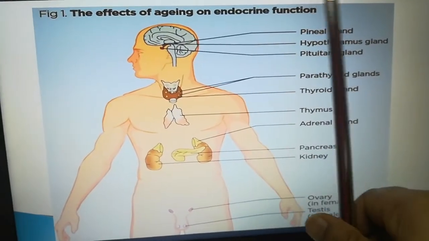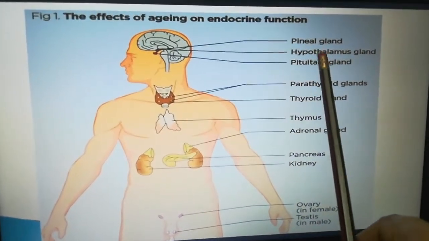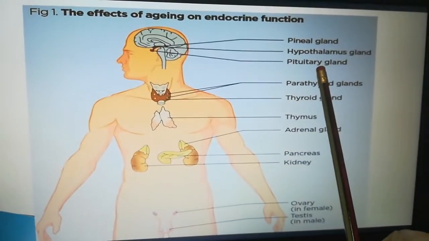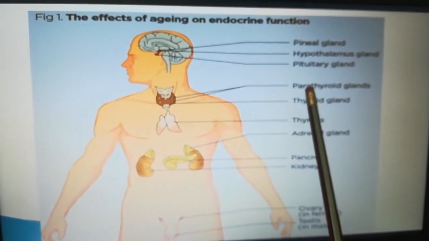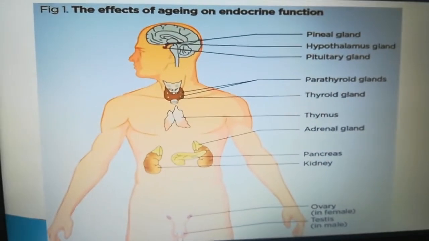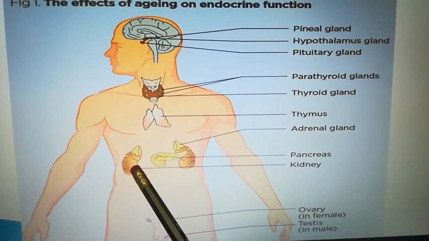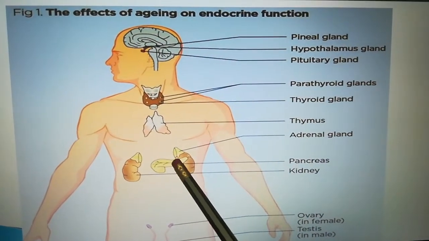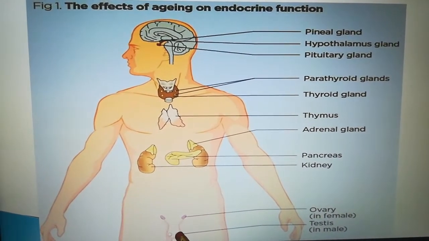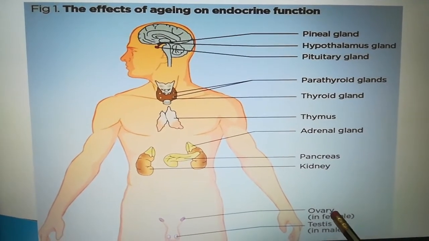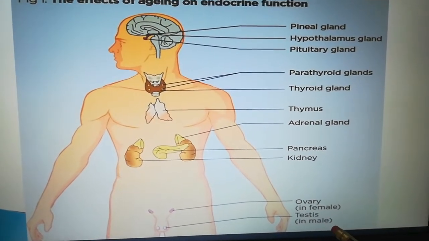See, this is the pineal gland. It is located in the brain. Hypothalamus gland, pituitary gland, parathyroid gland, thyroid gland, adrenal gland, kidney, pancreas, ovary in female, testes in male. These are the glands that are present in our human body.